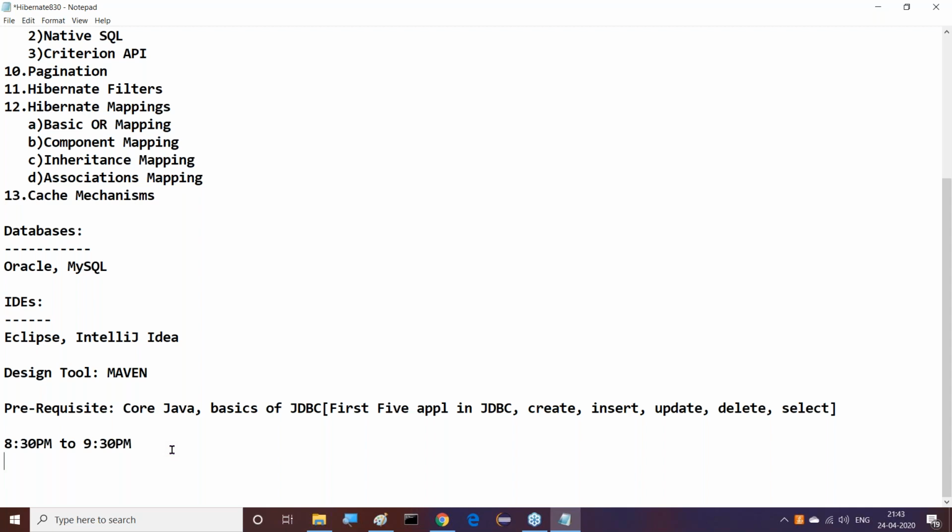That is one thing. Next one, to complete this Hibernate, I require 45 days to a maximum of 60 days, not more than that. We are going to provide this 45 to 60 days of time. This is the duration for this class.